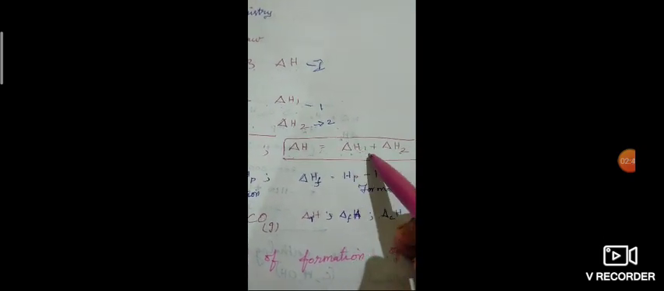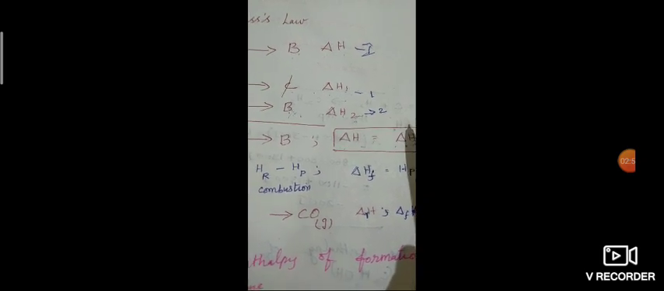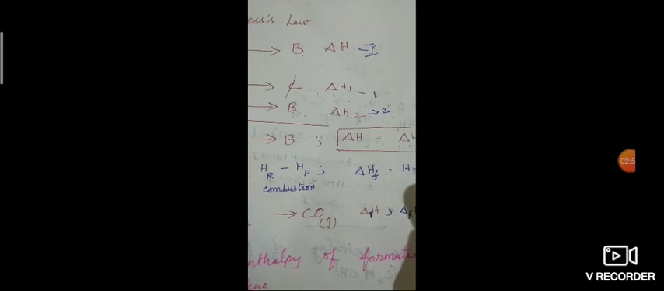So when A gives B, the heat of reaction, heat absorbed or evolved, will be equal to the sum of delta H1 for the first step and delta H2 for the second step. It should be appreciated that Lavoisier and Laplace arrived at these laws before the principle of conservation of energy was formulated.